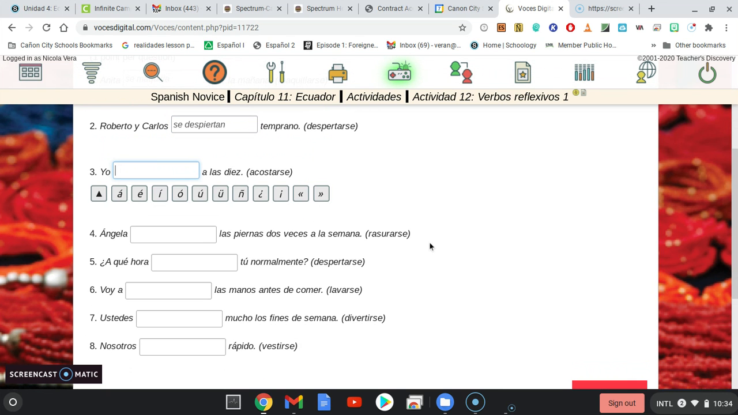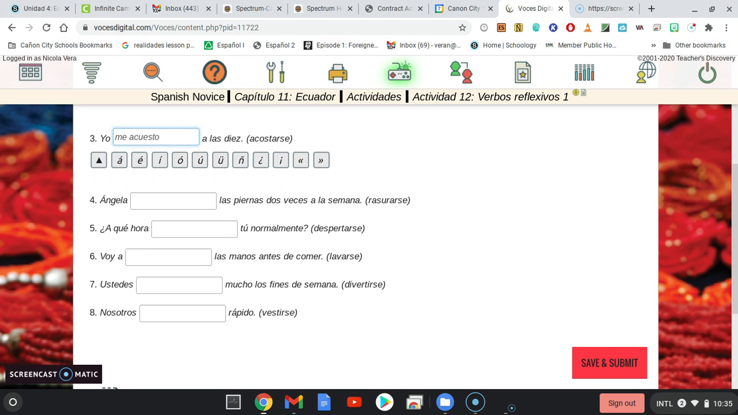You're going to have the same issue here. Actually, this is also a stem changing verb. So the first thing I'm going to do is deal with the se. And for the yo form, the reflexive pronoun is me. Okay. And then I'm going to take acostar, which is an O to UE stem changing verb, and I'm going to put it into the yo form. So instead of an O, UE, yo me acuesto a las 10. Okay. Which is acostarse is to go to bed.